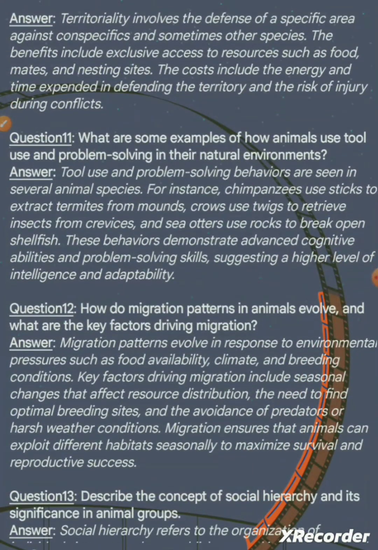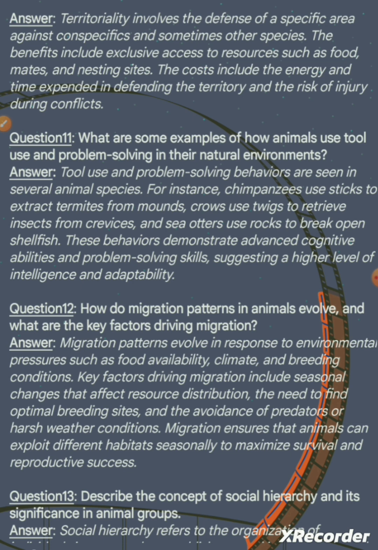Question 11. What are some examples of how animals use tool use and problem solving in their natural environments? Answer. Tool use and problem solving behaviors are seen in several animal species. For instance, chimpanzees use sticks to extract termites from mounds.